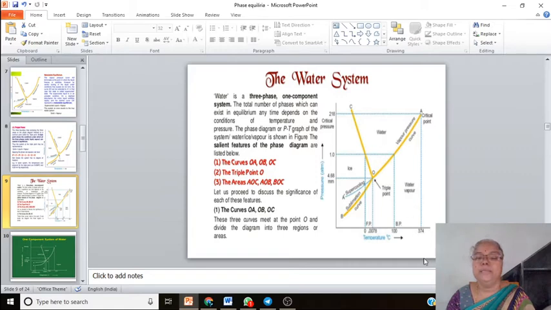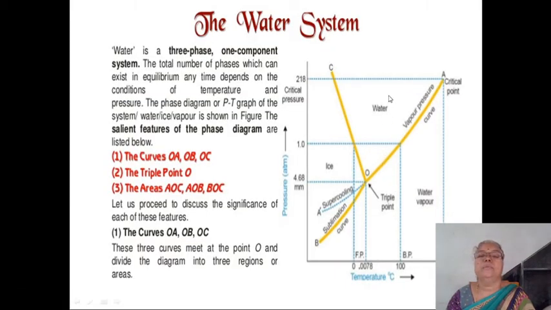In this area, the liquid phase has a stable existence. Then to specify any point in this area, we have to mention the pressure as well as its temperature.